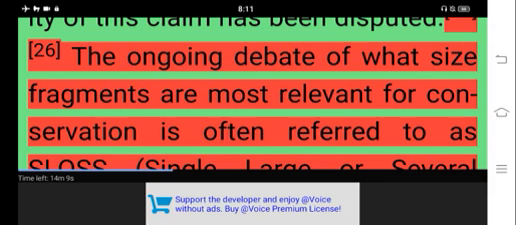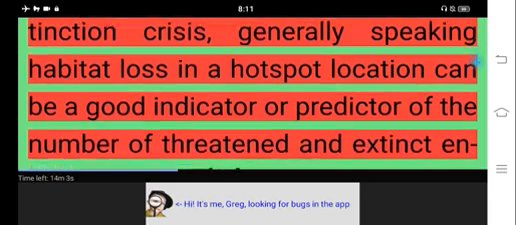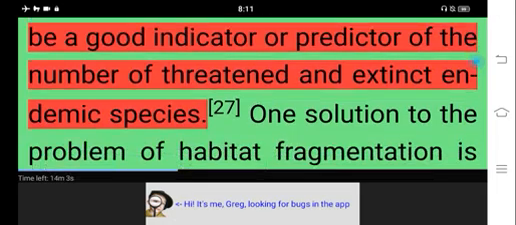Habitat loss in a biodiversity hotspot can result in a localized extinction crisis. Generally speaking, habitat loss in a hotspot location can be a good indicator or predictor of the number of threatened and extinct endemic species.